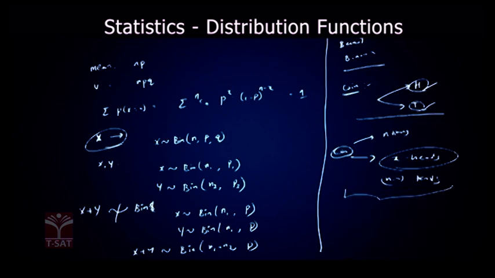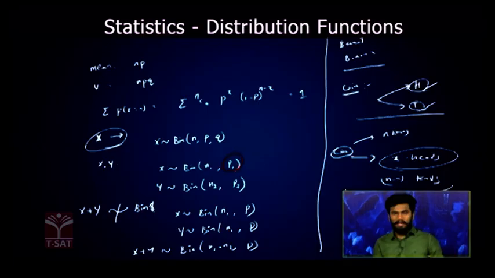In the first case, X is following binomial distribution with n1 number of trials and p1 as the probability of success, and the random variable Y is following binomial distribution with n2 number of trials and p2 as the probability of success. So in this case, X plus Y will not follow binomial distribution.